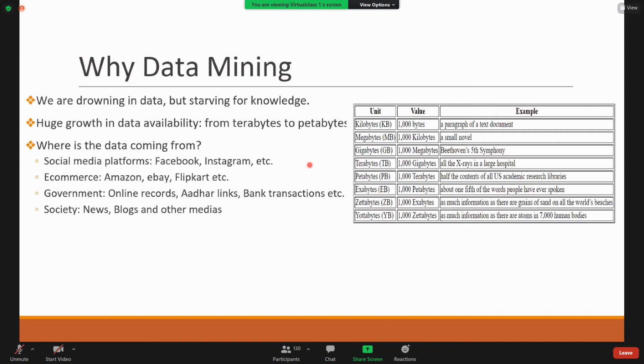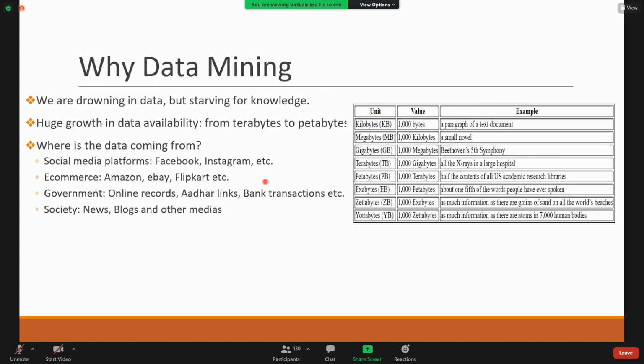Yes. So your next topic is why data mining. So we are drowning in data but starving for knowledge. Means we have more data and we want to extract the knowledge from that huge amount of data. All the data is not required. So only the knowledge extracted from the data is useful. So that is the main reason for data mining. So huge growth of data is there from terabytes to petabytes and now even to yottabytes.